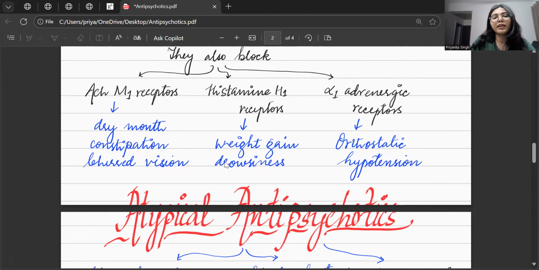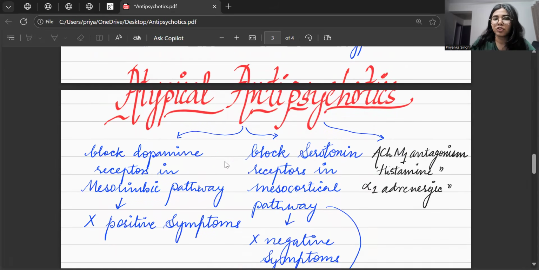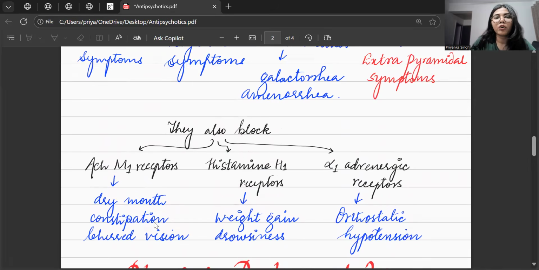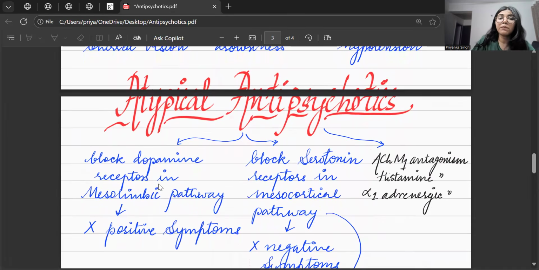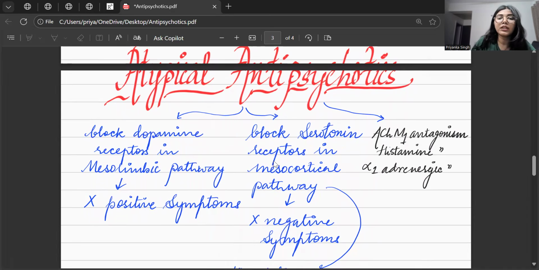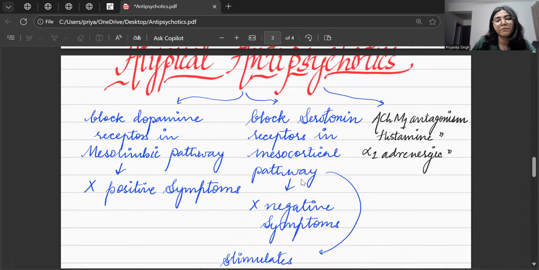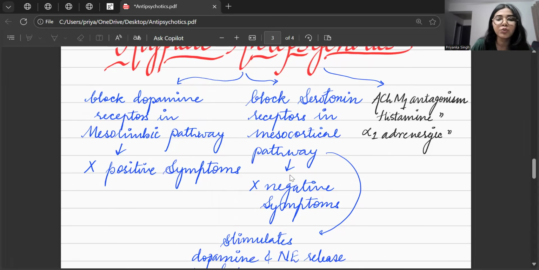So that's where atypical antipsychotics came into the picture. We wanted to do something about all these symptoms, and then atypical antipsychotics came in. They block dopamine receptors in the mesolimbic pathway, but they block serotonin receptors in the mesocortical pathway. So by blocking dopamine receptors in the mesolimbic pathway, the positive symptoms are abolished, and by blocking serotonin receptors in the mesocortical pathway, the negative symptoms are also relieved. So they are also reduced.